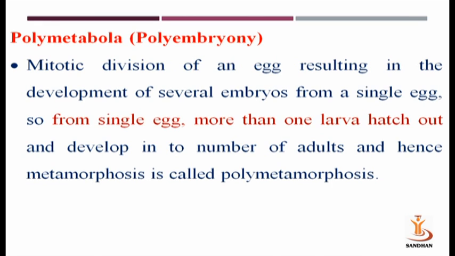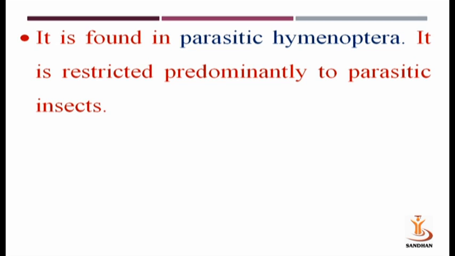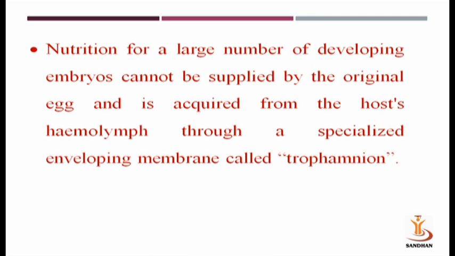Next is polymetabola or polyembryony. Mitotic divisions of an egg result in development of several embryos from a single egg. So, from a single egg, more than one larva will hatch out and develop into a number of adults, and hence metamorphosis is called polymetamorphosis. It is found in parasitic Hymenoptera. It is restricted predominantly to parasitic insects only. Nutrition for a large number of developing embryos cannot be supplied with the original egg, and it is acquired from the host hemolymph, the blood of the insect, through a specialized enveloping membrane called trophamnion.